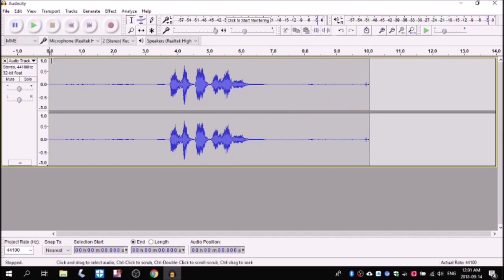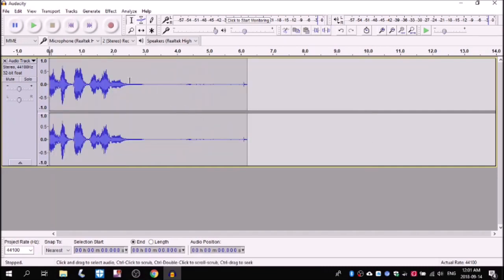Next, you need to edit the recording to remove the noise. Left click on the mouse button and drag it over the part that you need to edit. Then simply hit delete. Do the same thing on the right hand side, which will remove the rest of the noise and the mouse click. Once you're done, play the recording again.